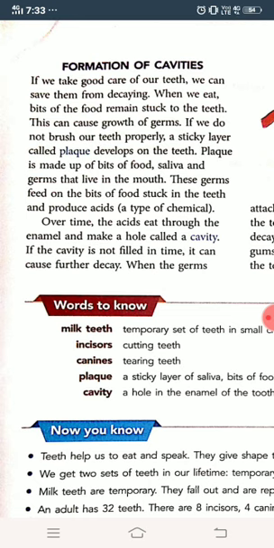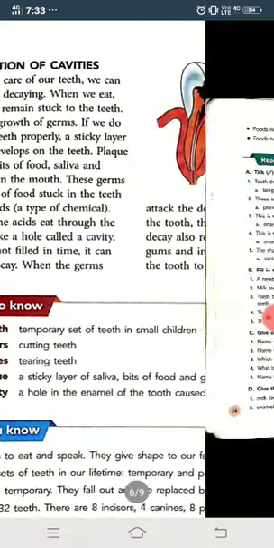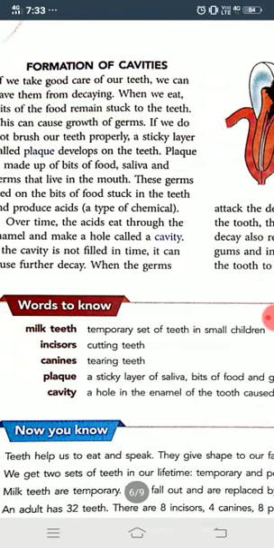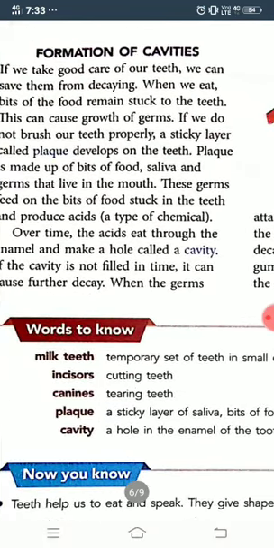Now see, when it is penetrating inside the enamel, there is no pain, but when it comes to the pulp layer, that means the layer that contains all the blood vessels, now it gives out a dangerous type of pain to the body. Okay, now so if we take good care of our teeth, we can save them from decaying.